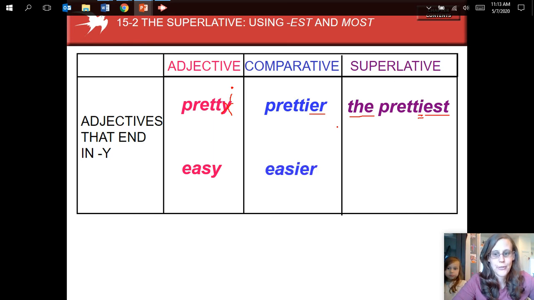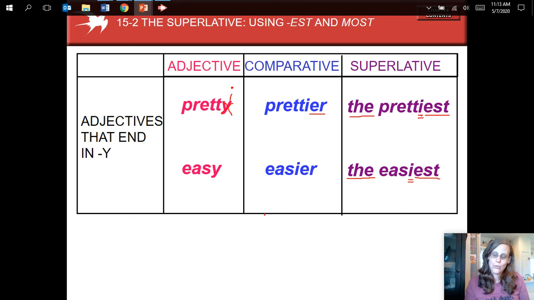Thinking about one more, for easy, we drop the Y, change it to an I, and easy becomes easier for the comparative form. So the superlative form would be the easiest. Again, we need the, we change the Y to an I, and we add EST.